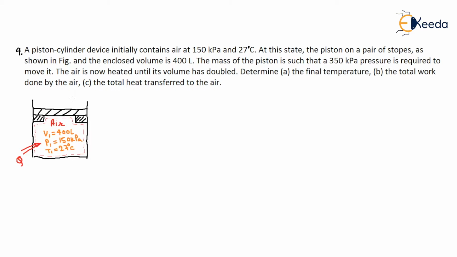Now, if we continuously supply heat until its volume is twice the initial volume, what is the final temperature? Because you are adding energy in the form of heat to the system, its temperature will rise. And during that process, what is the work done by the air, and how much heat will be supplied to achieve that final situation?